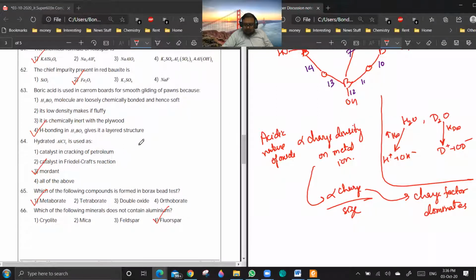Sir, hydrated AlCl3 can be used as a catalyst in cracking of petroleum, no, sir? Anhydrous, as in the Friedel-Crafts. Wherever you are using AlCl3 as a catalyst, it has to behave like a Lewis acid, so in all those places anhydrous AlCl3 is used. As a mordant, you are using the hydrated form because it binds the dye as well as the fabric. Are you getting a point? Okay, the answer is 3 only.